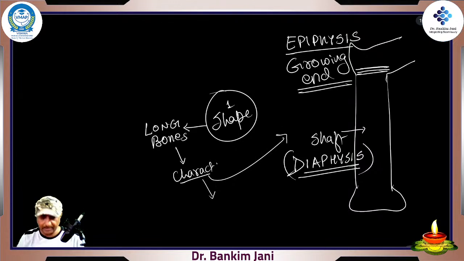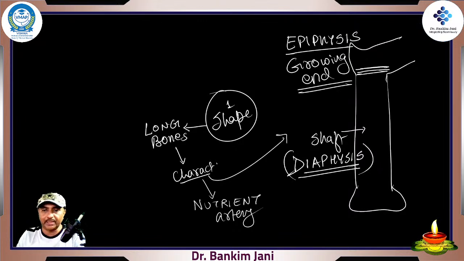Another characteristic is this where I'm discussing one pathology also, as it is so important. It is so important. The thing called the nutrient artery. Now what is a nutrient artery? The name itself is telling, it is providing nutrition. The artery which is providing nutrition to that piece of bone is called the nutrient artery.